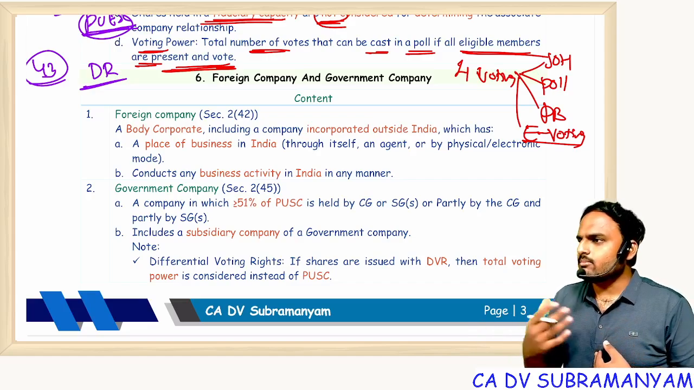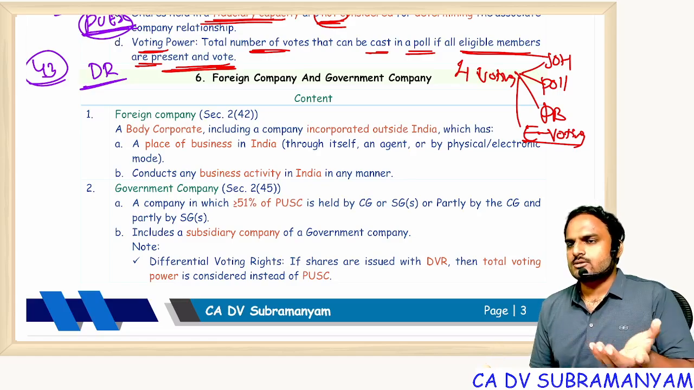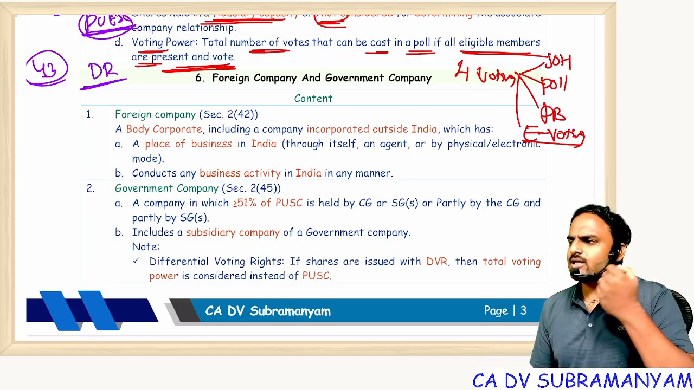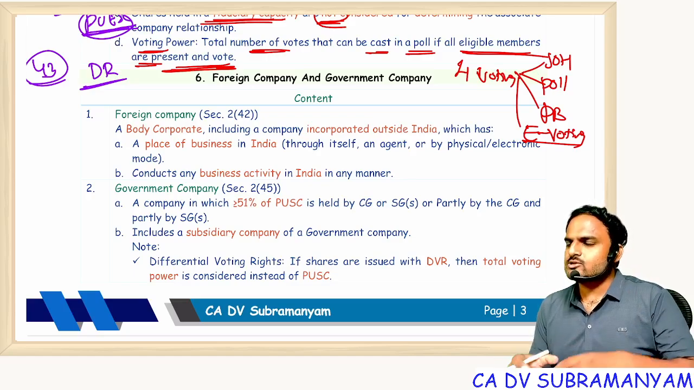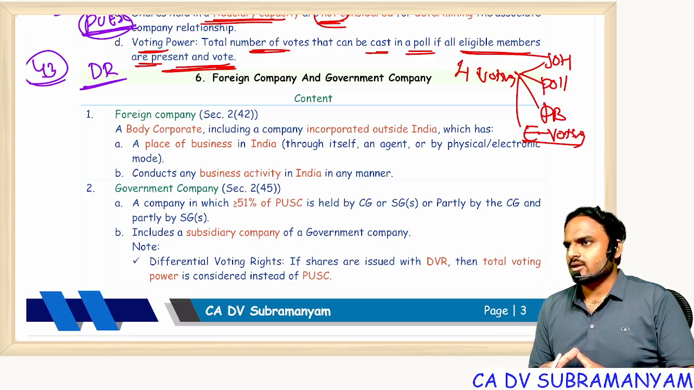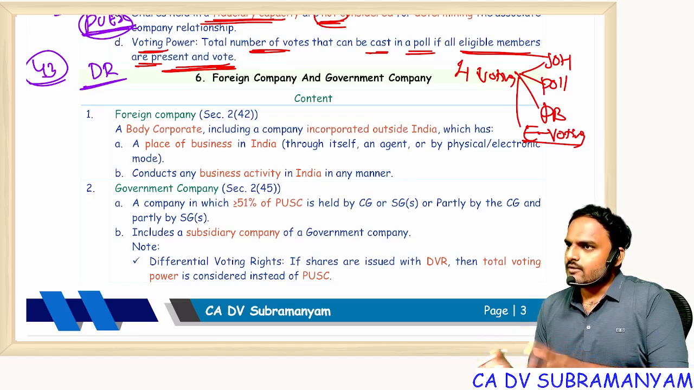Suppose you take the Alibaba website, Jack Ma sir's company. It didn't set up any physical branches in India. It is doing business online. Imagine, now Alibaba is also a foreign company.